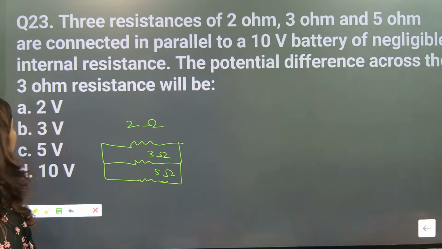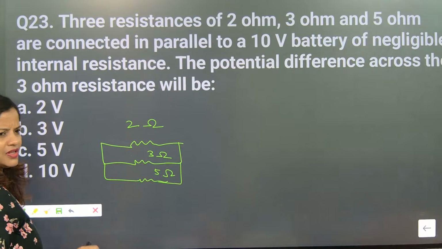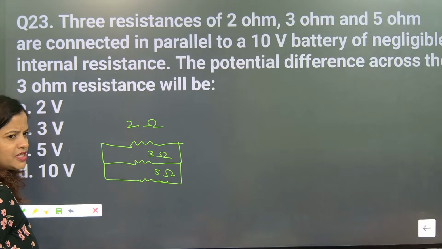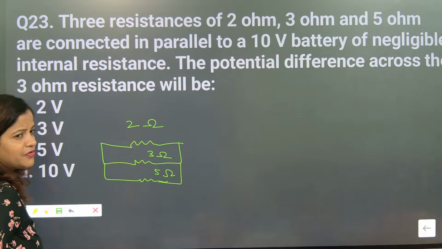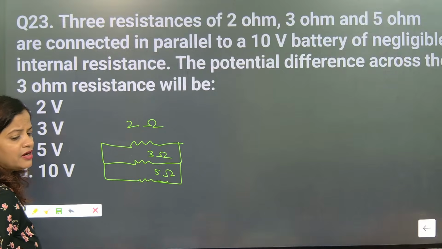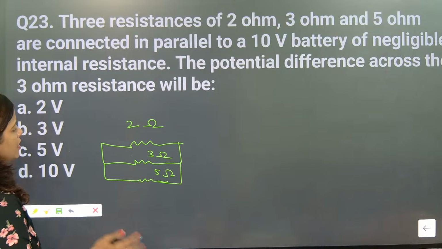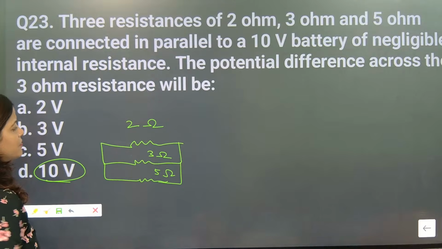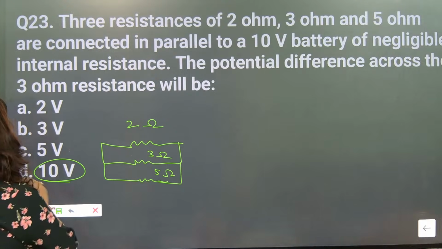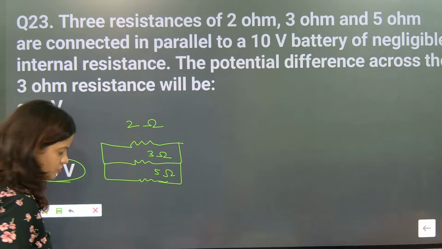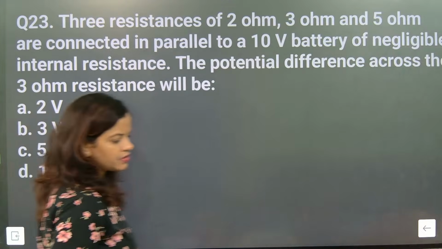We know one thing: does potential difference remain the same or different in parallel connection? Same. Potential difference remains the same and only current varies. So V will remain the same, it will be 10 volt only. This is not rocket science, a very simple question.